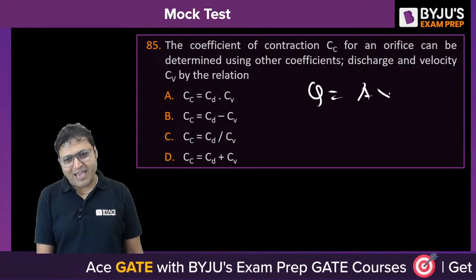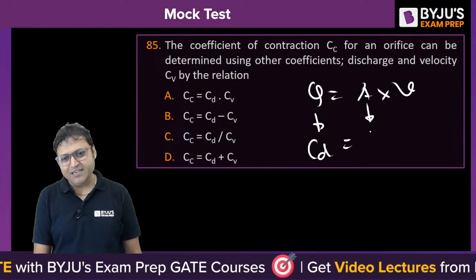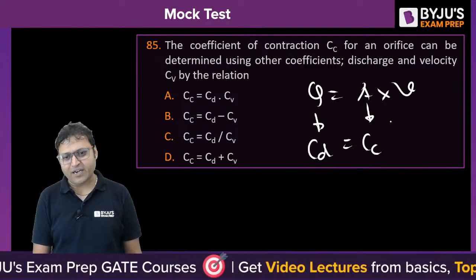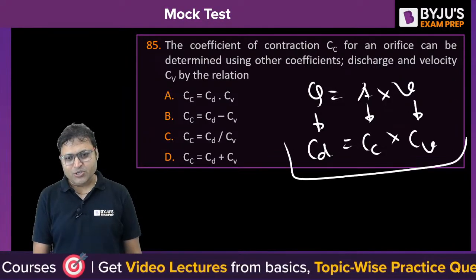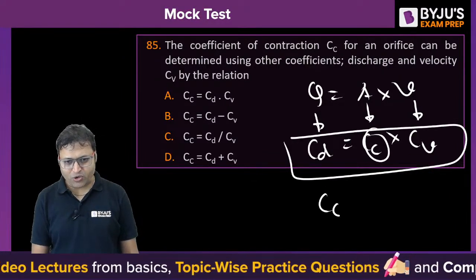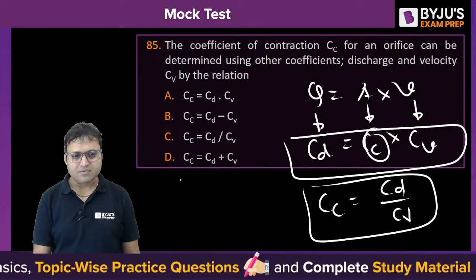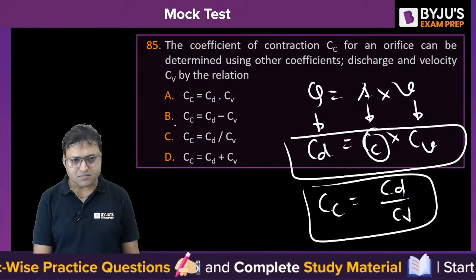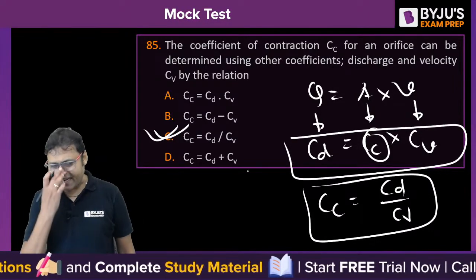Discharge is given by area into velocity, and there is a coefficient of discharge CD. In area, there is a coefficient of contraction, and in velocity, there is a coefficient of velocity. So CD is given by CC into CV. So if we talk about the coefficient of contraction, then it is CD by CV. C is the answer. C will be the correct answer.